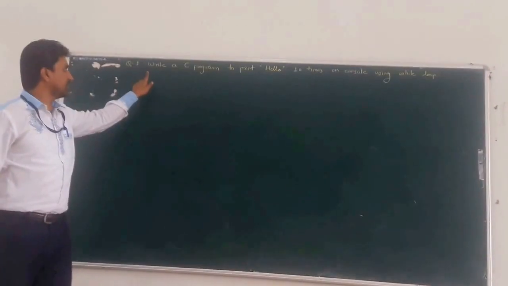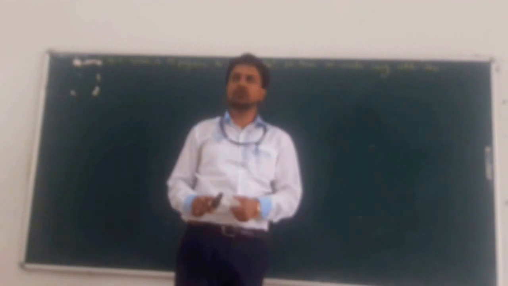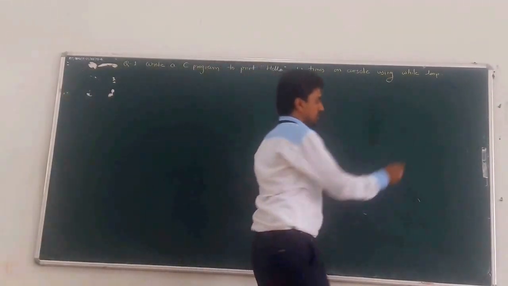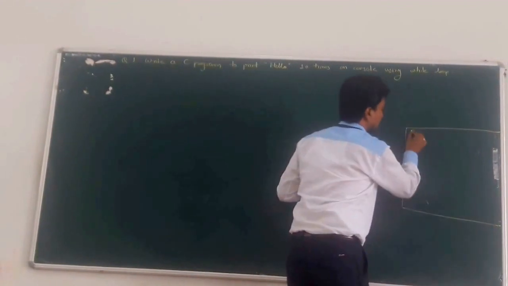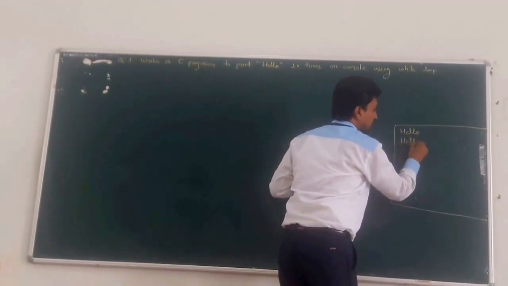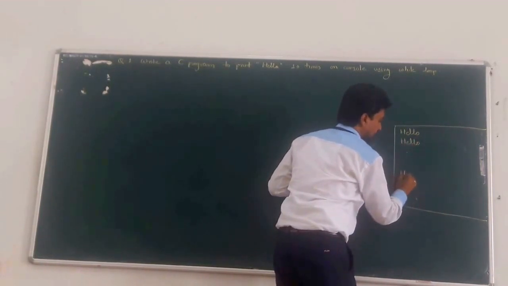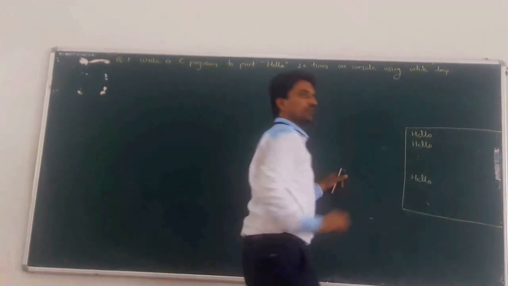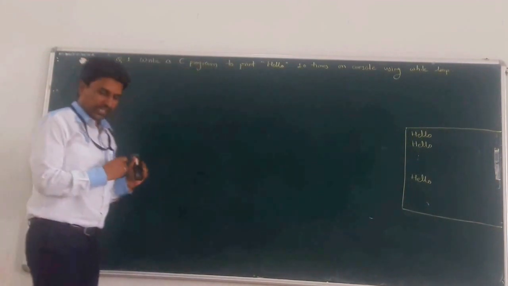So what is the problem statement? Write a C program to print hello 10 times on the console using a while loop. That means here is the console part: print hello, on the next line print hello, how many times? 10 times on the console. So this is the output screen. As per that we can write the code. But what is the condition?